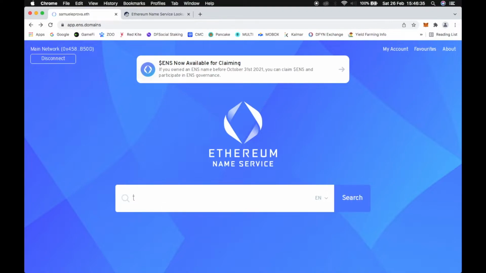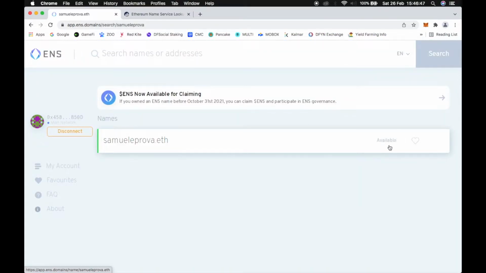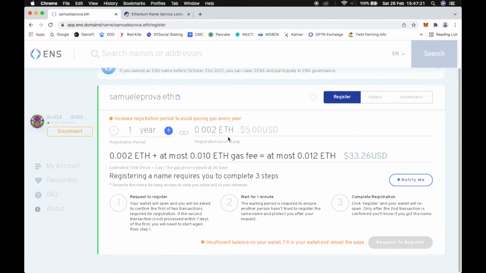In this case I use Samuele Prova. Search, and we see that it is available. We click on that and we see that we have to spend $5 for 1 year. We also have to pay the Ethereum gas fee, which creates a total cost of $33 to pay in ETH. At this moment I don't have the total amount, and in general what we have to do is follow the instructions, and confirm on another 2 or 3 pages.